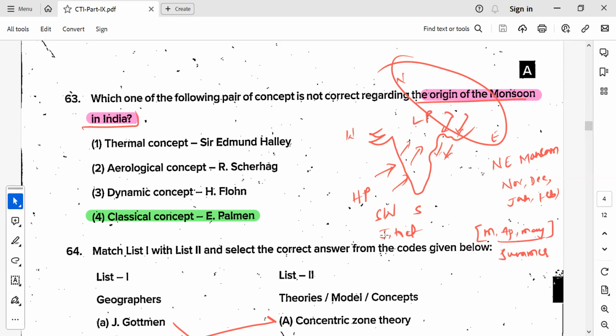Then when the winds start retreating, we call it the northeast monsoon, because of the direction you can see here. I have encircled it. The northeast monsoon remains for 4 months: November, December, January, February. Then March, April, May will be summer. So these are the three types of seasons classified in a simple way.